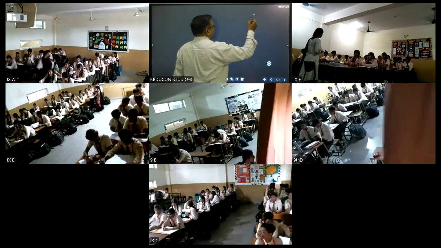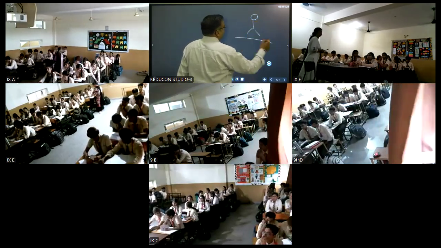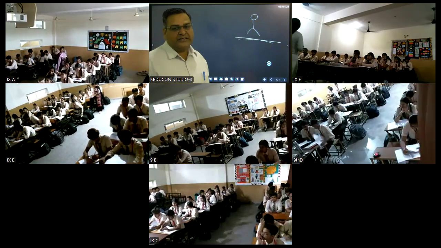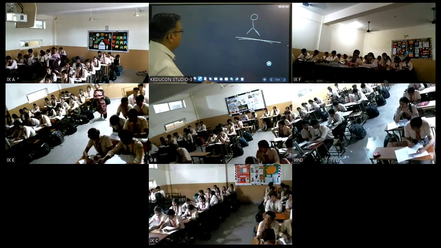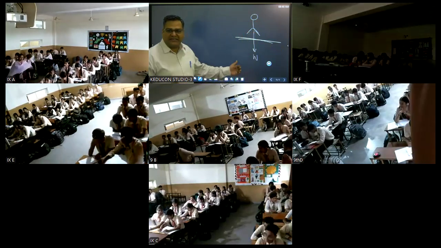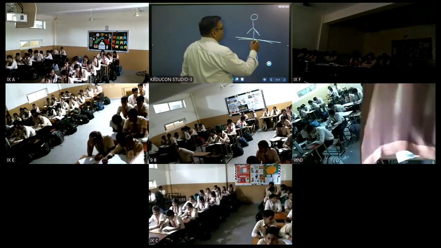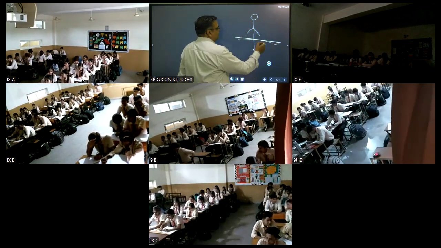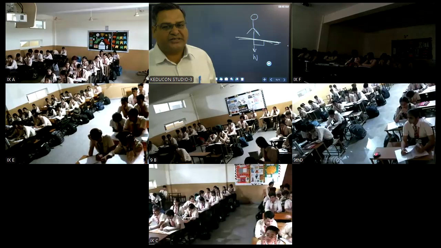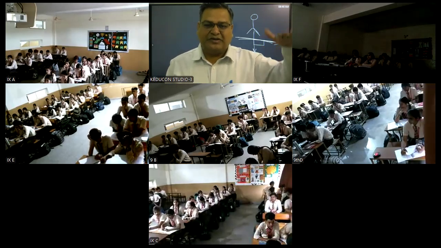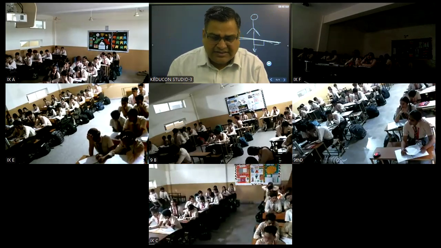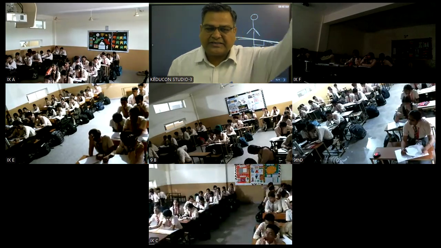For example, this is a person. He is moving along the horizontal, right? Now, in the first part of gravitation, you have studied that the weight of the body is acting vertically downward, right? So weight is what? It is a force, and if he is moving like this, now this is the surface, this is the movement, the force is acting perpendicular to the surface. Hence, when the person is moving, the weight of the person is thrust. Is this clear or not? If yes, please raise your hand.